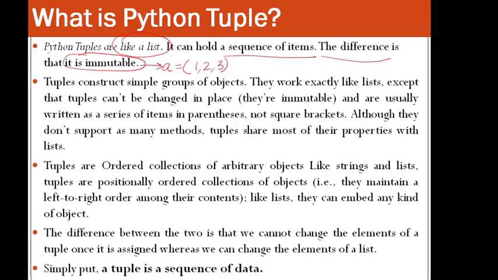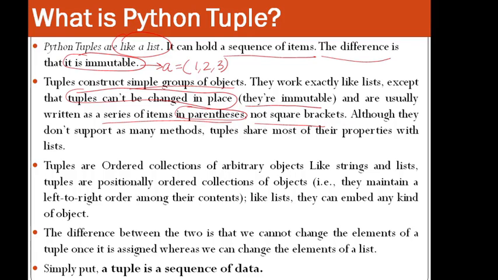Then, tuples construct a simple group of objects. We have already seen this in the list as well. They work exactly like lists, except tuples can't be changed in place. They are immutable and are usually written as a series of items in parentheses, not square brackets. So we are putting the elements in parentheses and not in square brackets.